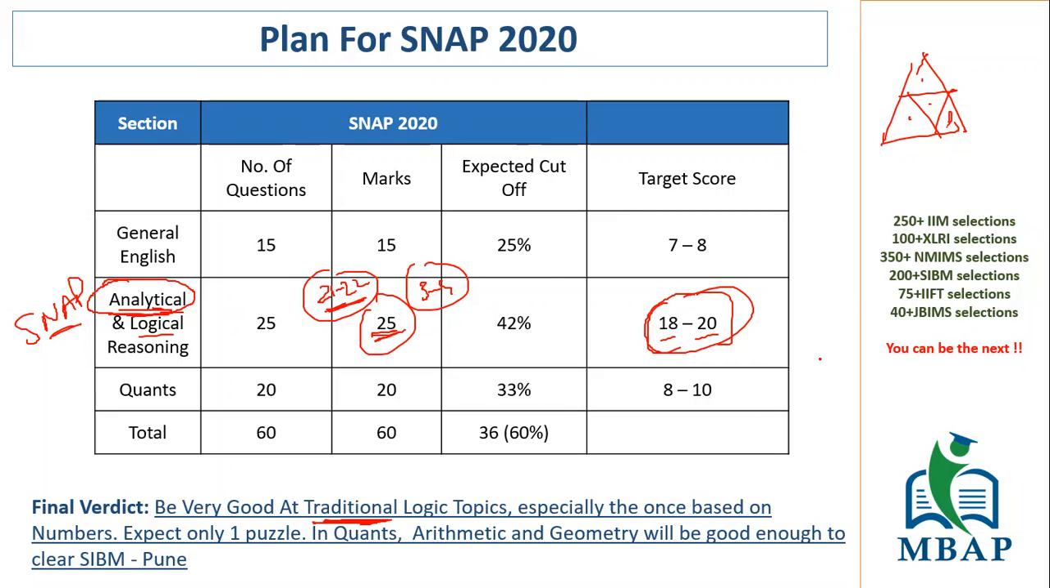So you have to be really good on the speed front, guys. And do not be complacent at all, saying that you're good at traditional logic, because your accuracy is good.